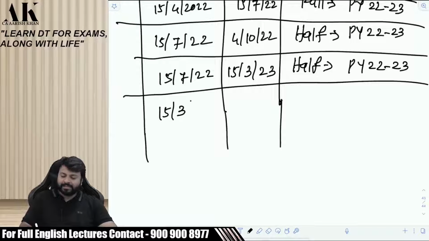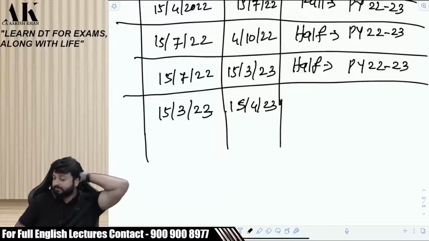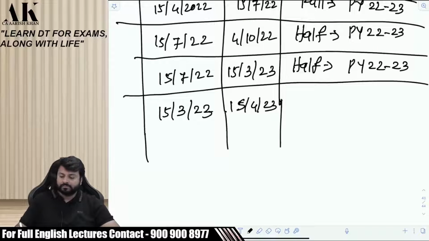I have purchased an asset on 15th March 2023. Okay. And I have put to use on 15th of April 2023. Full, but in which year? Current year 0.